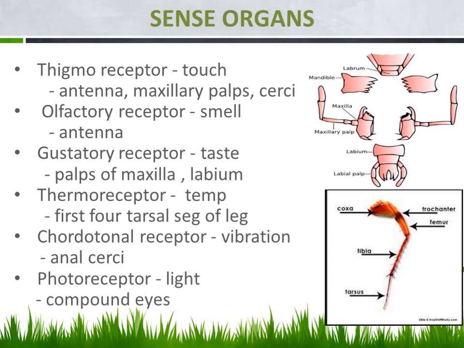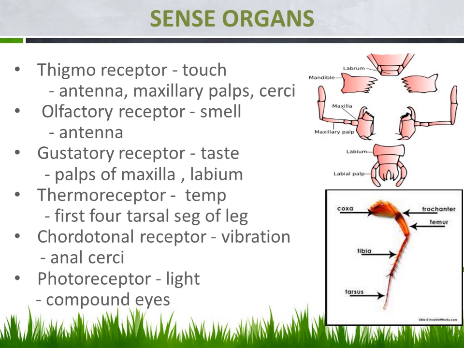Already we have displayed it in the previous session. It is the mouth parts of this cockroach. Can you note down this maxilla there? In the third figure is the maxilla. So this maxilla is a sense organ, and that is also responsible for receiving the touch sense. Then cerci, the anal cerci, present in both male and female, are also responsible for receiving the touch sense.